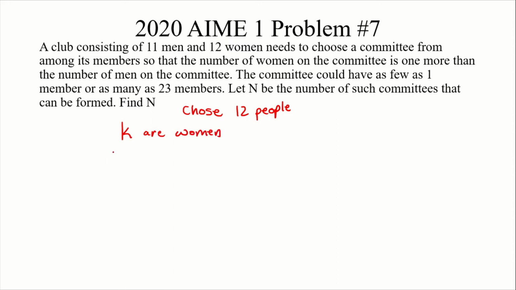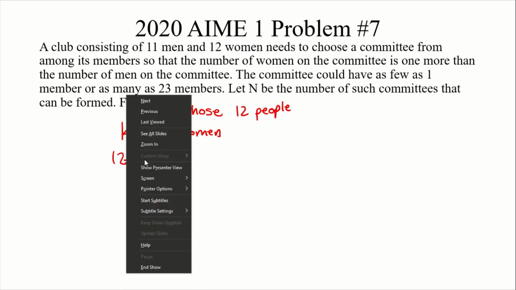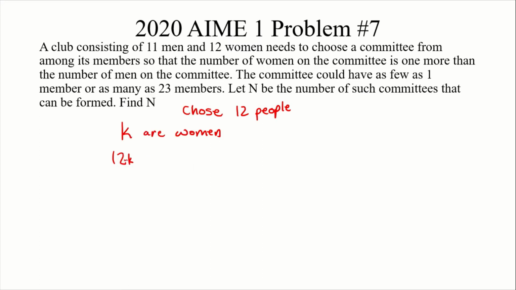And we let the other 12 minus k people be men. So let these people be men, but let these people actually be non-selected men.